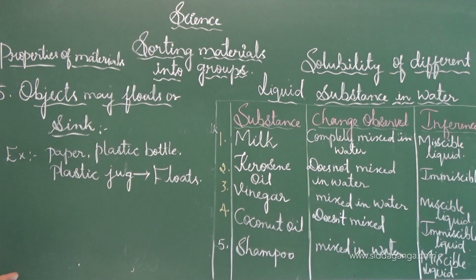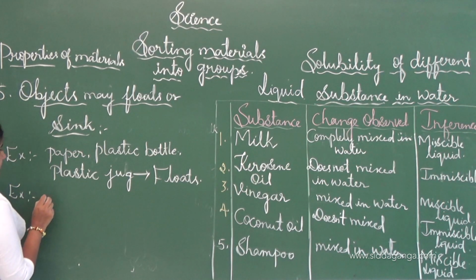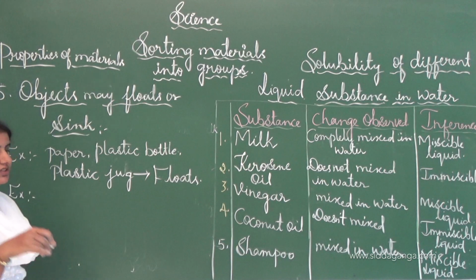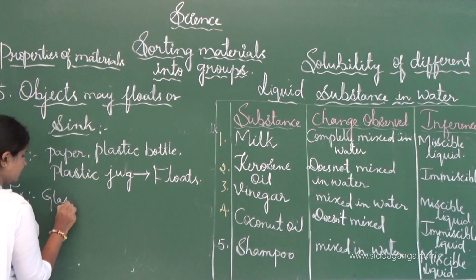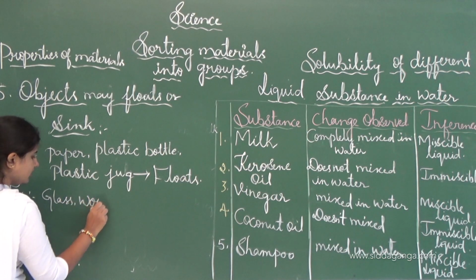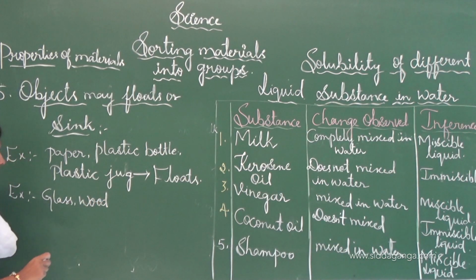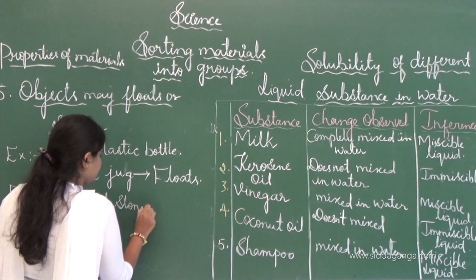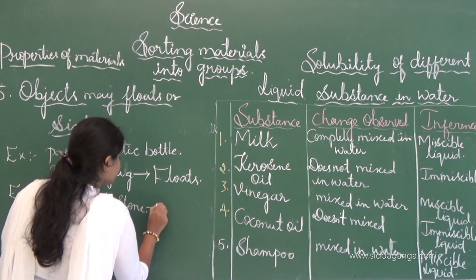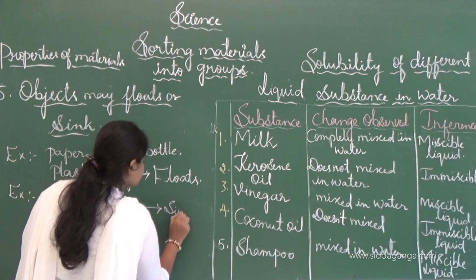And the next one is example of the substance or the object which sink in the water. Example is glass, wood, stone, etc. These are sink.